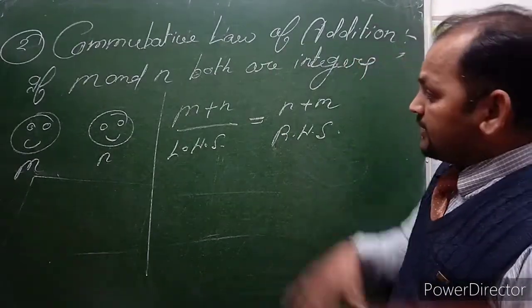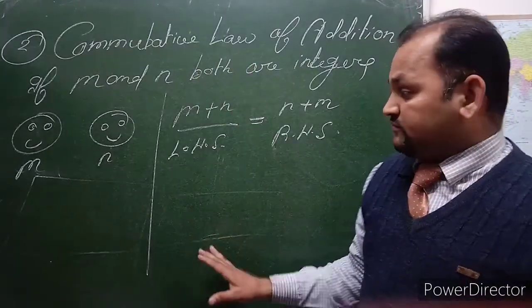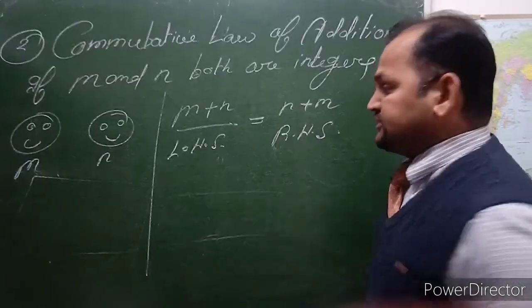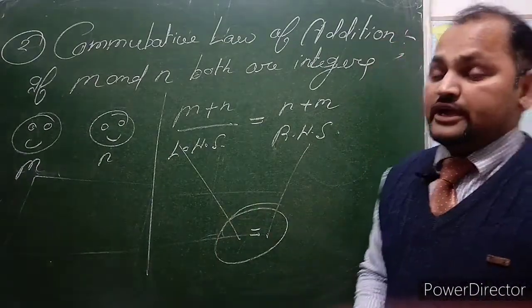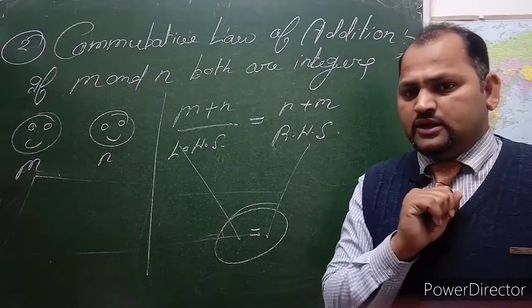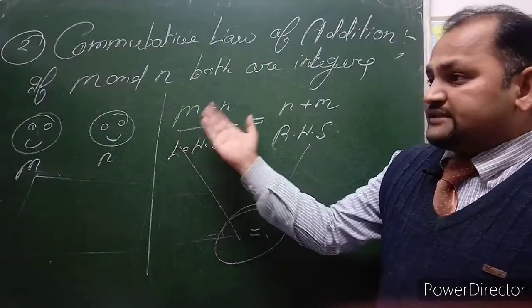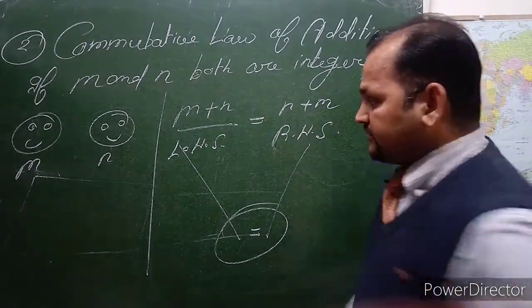If both are integers in the commutative law of addition, m plus n and n plus m, the left hand side and the right hand side are always equal. So how is it possible? I will give you examples for it.